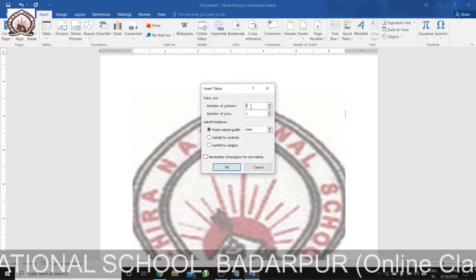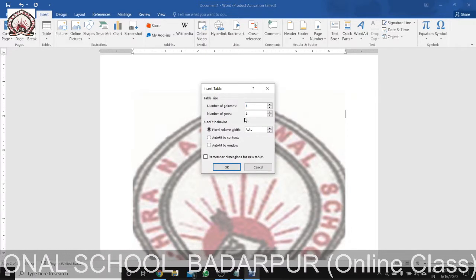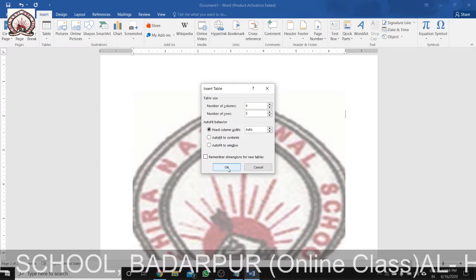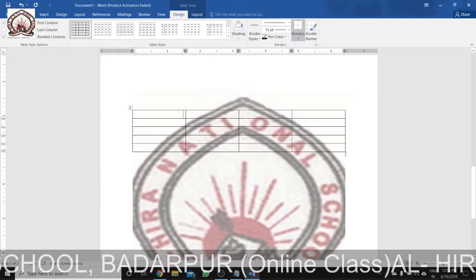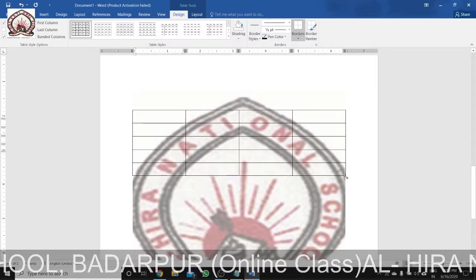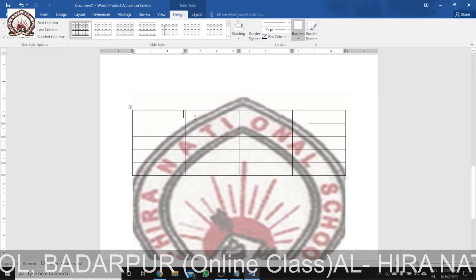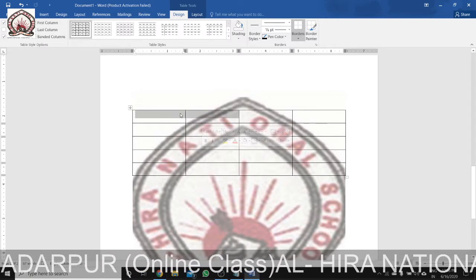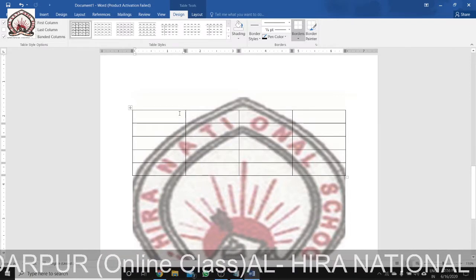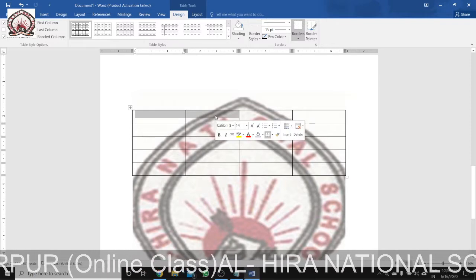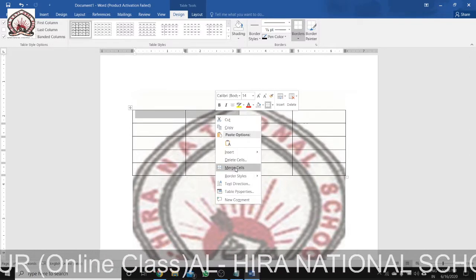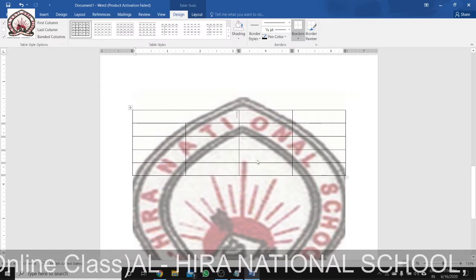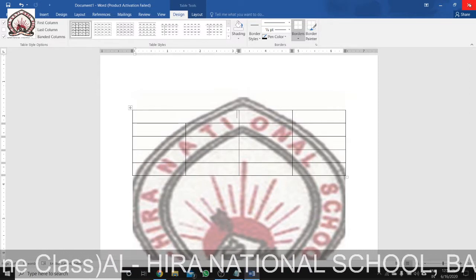Suppose I want 4 columns and say 5 rows. So a table will be formed automatically with 4 columns and 5 rows. We can also merge the cells. How to merge? You can select the cells, and then if you right click, you can see merge cells. You can see this cell is merged. So this was about MS Word.